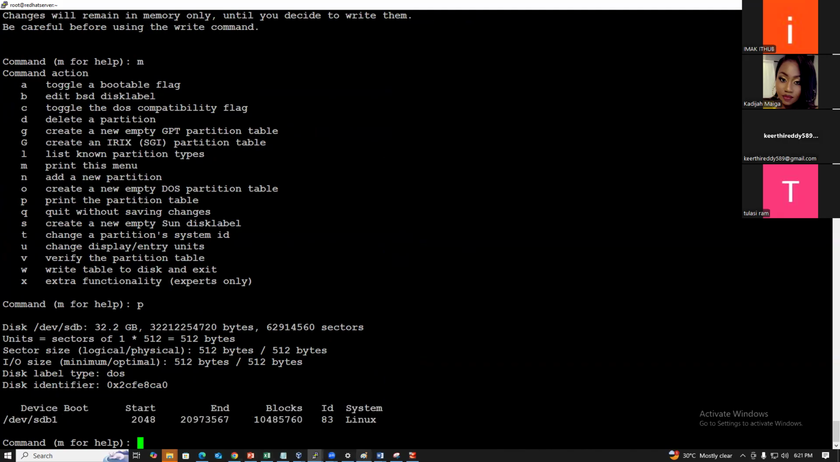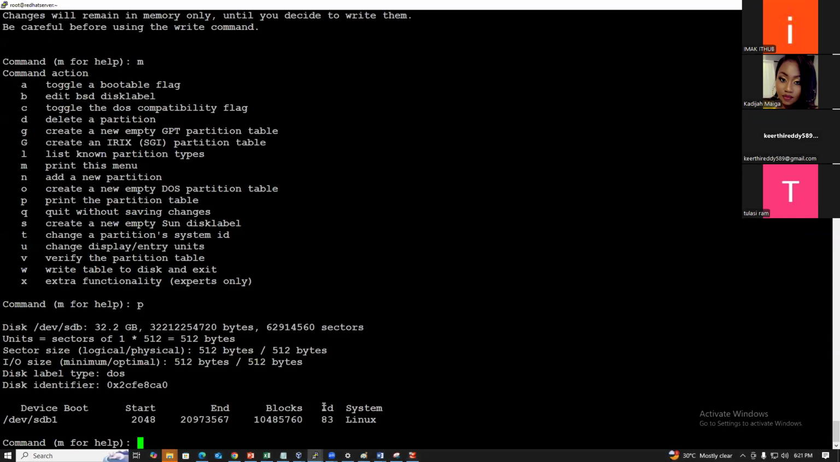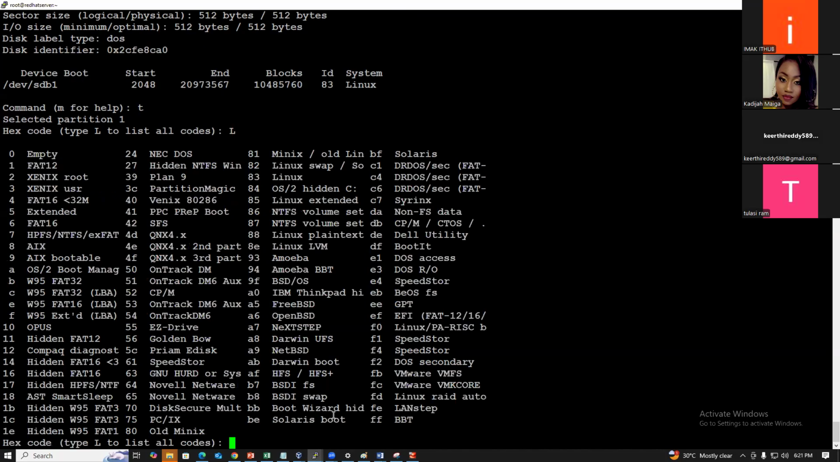By default, I already told you, the partition is standard, and standard is nothing but Linux. What is the ID of Linux? 83. Standard partition is 83. If you want to change the partition ID from 83 standard to LVM, you can use the -T option. Select partition 1 and then the hex code. If you execute L, it shows the list.